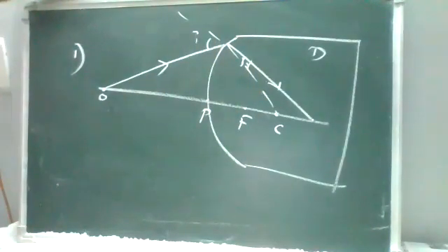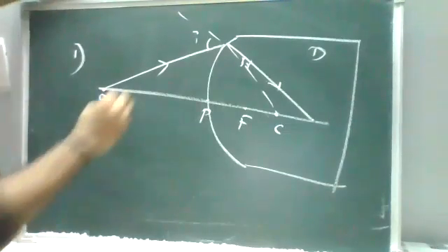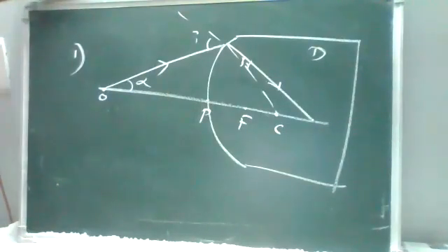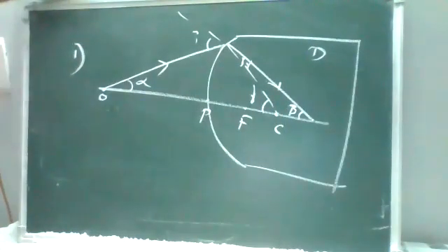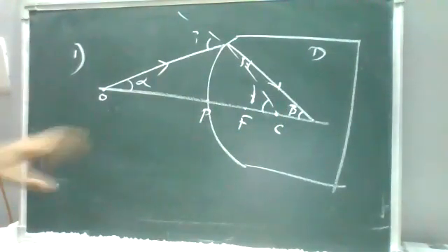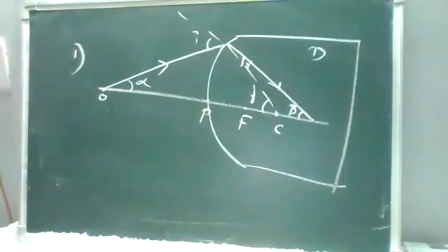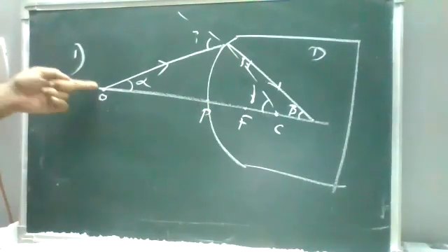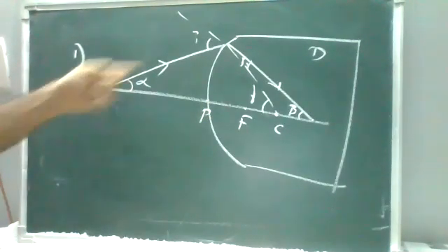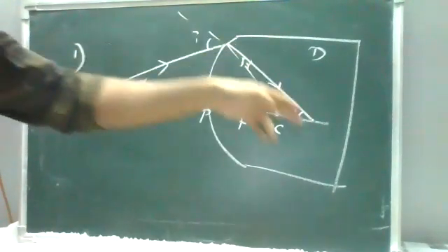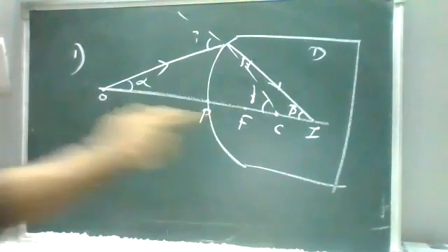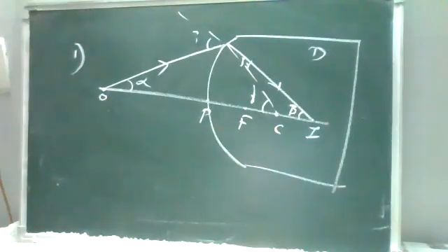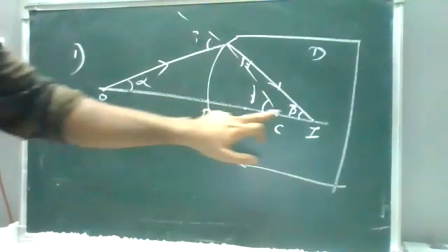Now the angles: I'm taking this as alpha, this as beta, and this as gamma. On the normal, we have taken the angle for a denser medium with a convex surface. From an object O, I'm passing a ray. It bends and meets at one particular point, where I have formed the image. This is the object, this is the image, and this is the center of curvature. The angles are alpha, gamma and beta.